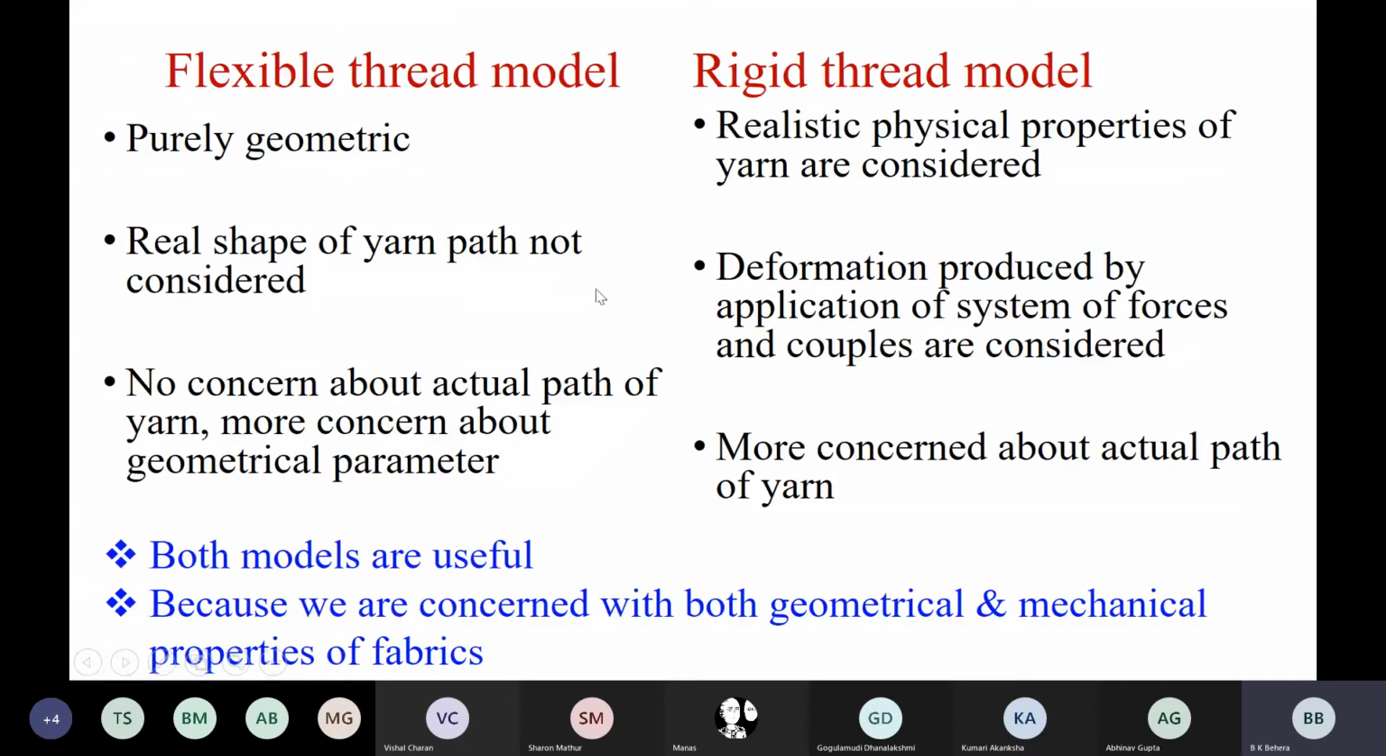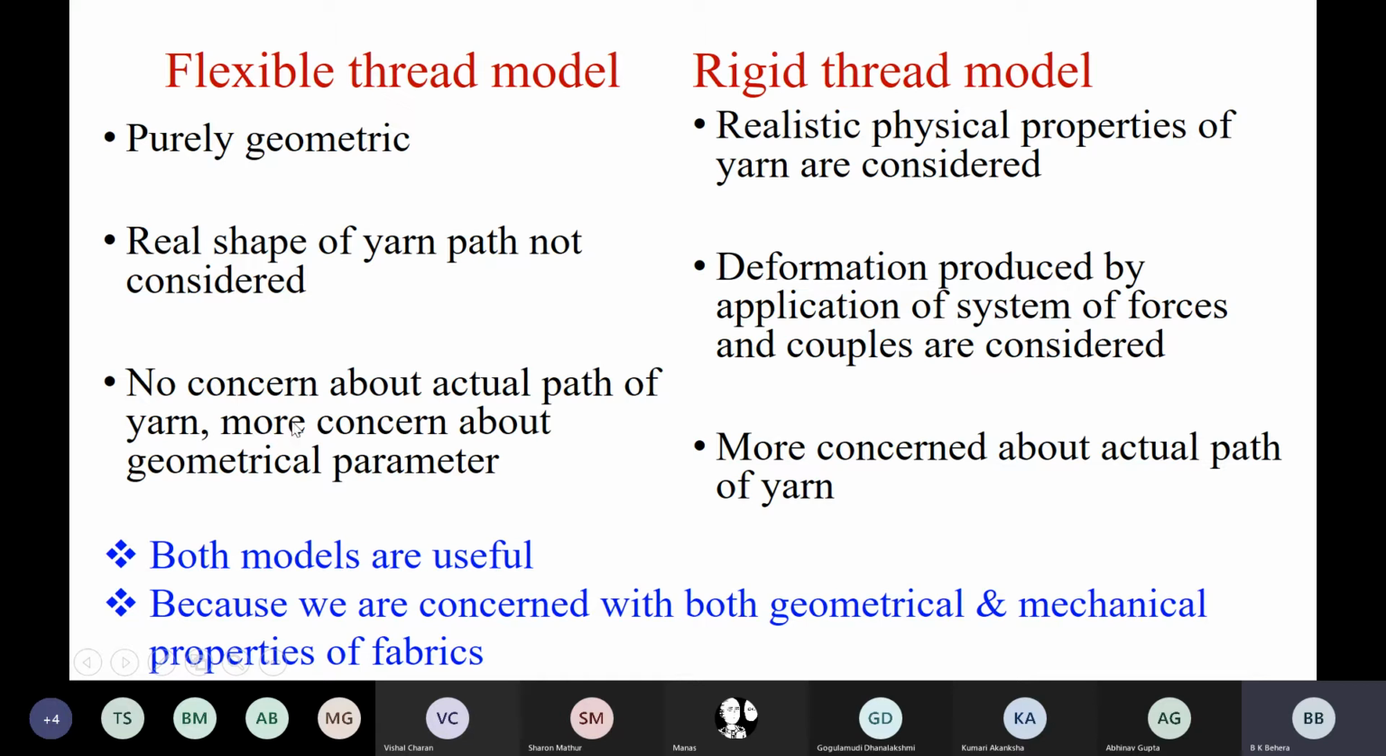So this is the fundamental difference between these two models, the flexible thread model which we have discussed so far and the rigid thread model which we are now going to discuss. Both the models are useful because the flexible thread model helps us in engineering the fabric, because we need to decide all our construction parameters to make a fabric: what count yarn we need, what GSM the fabric will produce, what thread density will be there, what crimp will be there, what cover factor will be produced, all the factors which we have discussed so far.